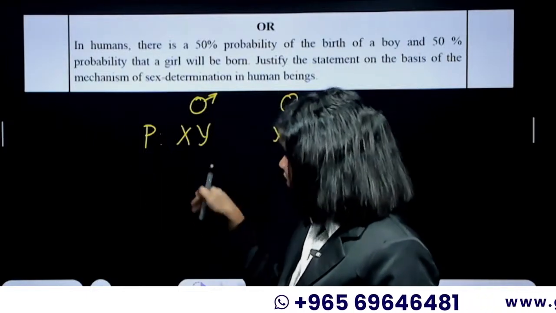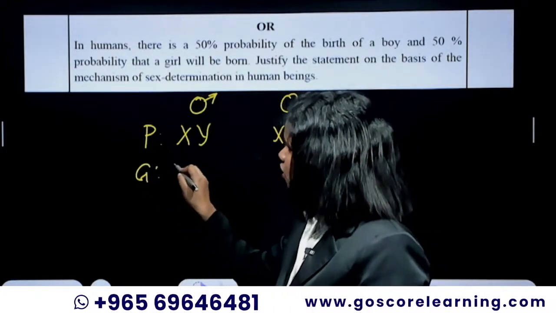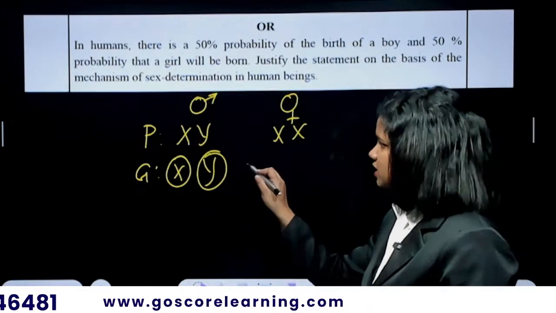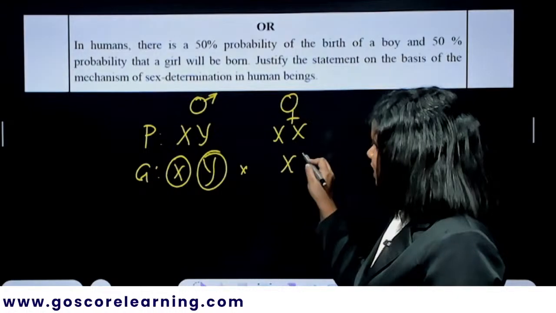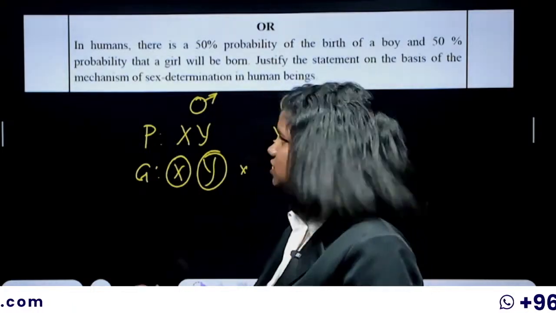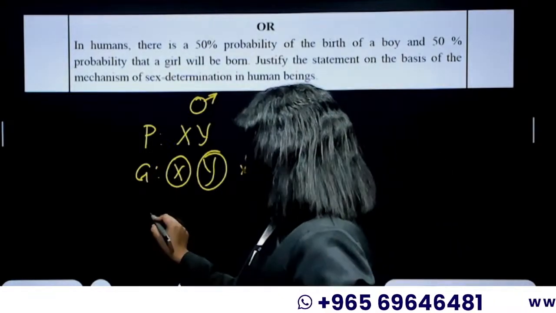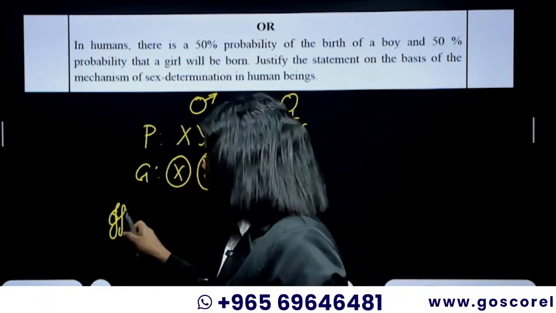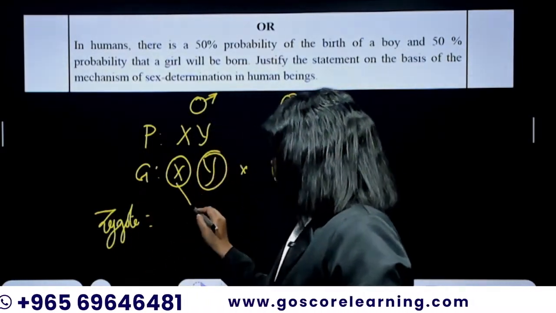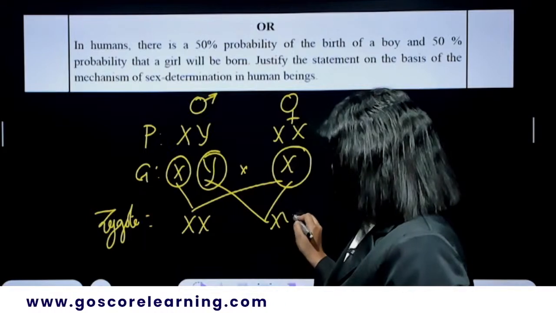When the gametes are being formed, the gametes can be of two types in the male. It can be an X sperm or a Y sperm, and in the case of the female it can only be an X egg. It's a homogeneous condition. There is no difference in the two sex chromosomes, so they can only produce one type of egg. And when the zygote is being formed, the probability is one being XX and the other being XY.